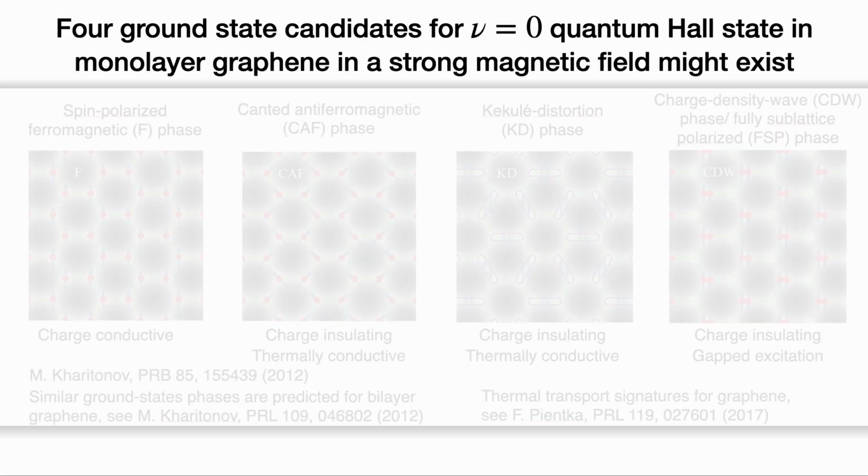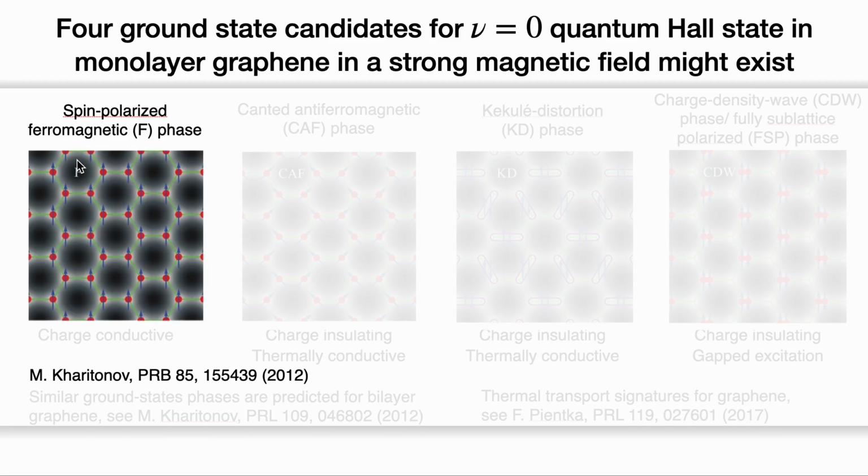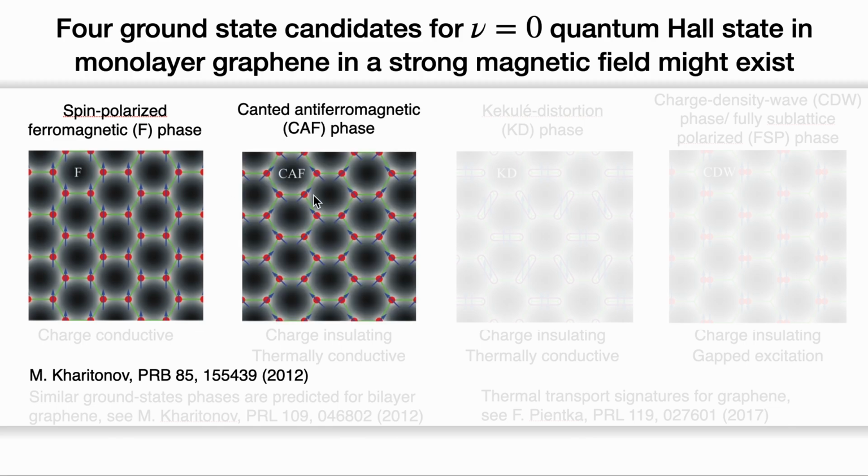Next, let's see what ground state we can obtain from this approach. Given different values for the isospin anisotropic energy and Zeeman term, four potential ground states can be obtained. The first one is the spin polarized ferromagnetic phase with all the spins pointing toward the same direction. The second one is the canted antiferromagnetic phase with the spin configuration schematically shown in this figure.